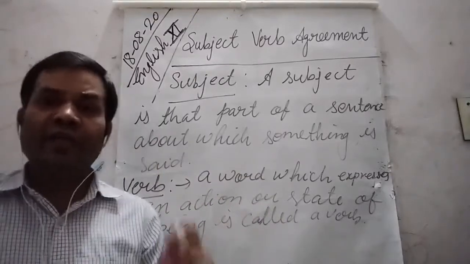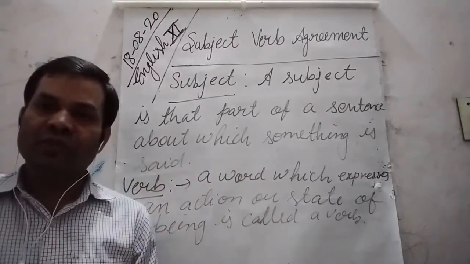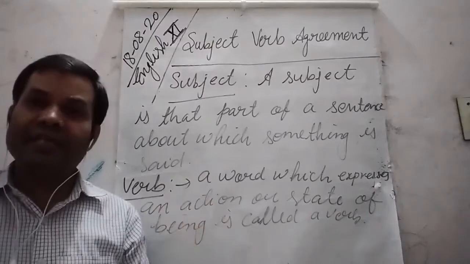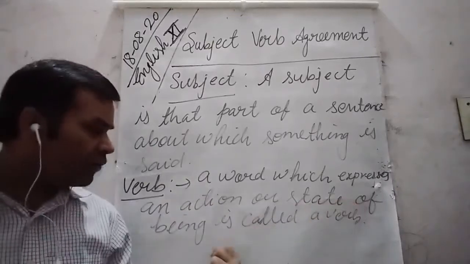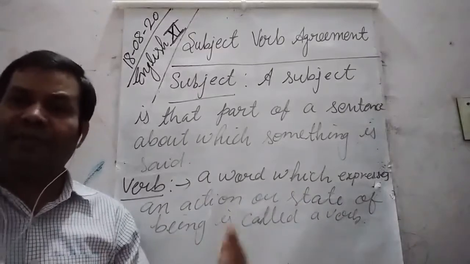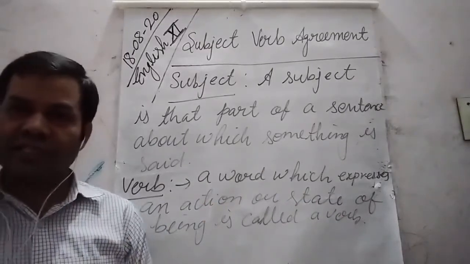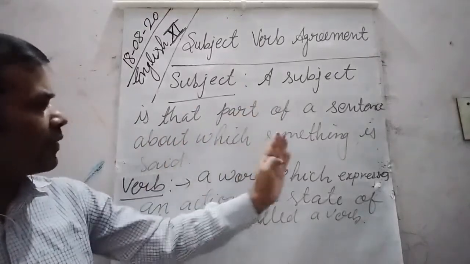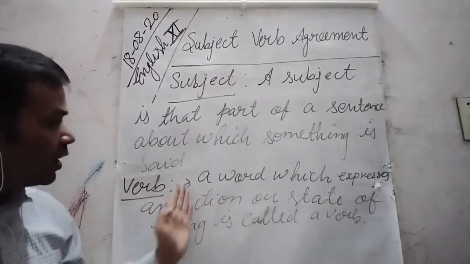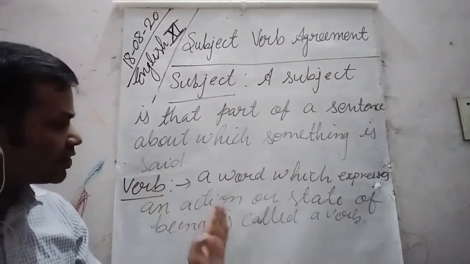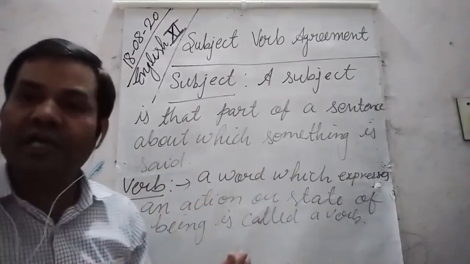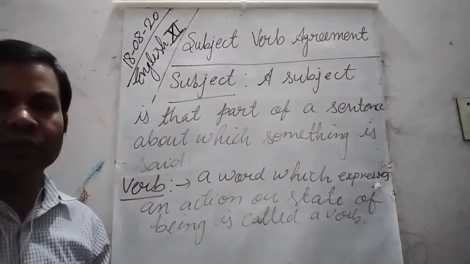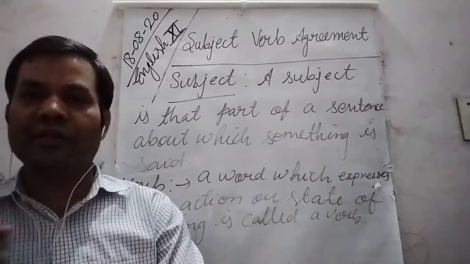Now state of being: milk is white. So in this sentence, is is the verb because it refers to the state of being of the milk. Okay, students, so a subject is that part of a sentence about which something is said, and a word which expresses an action or state of being is called a verb. Either you can take a screenshot or you can note it down. I am going to rub it now.